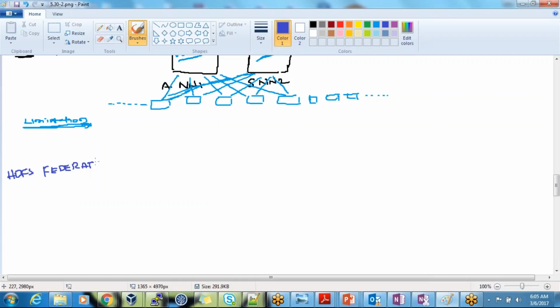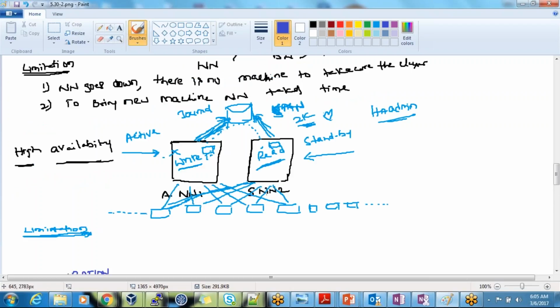Like I was telling, when we increase the number of nodes, if there is only one, then the burden will come, or even if both are working fine, the burden will come. See, here the bottleneck is that, let's say I have thousands of machines. Even though an active name node and standby name node are there, when you have more requests, more processes happening, more data coming, or more projects working on that cluster, your requests are more, and you are getting a huge amount of data.